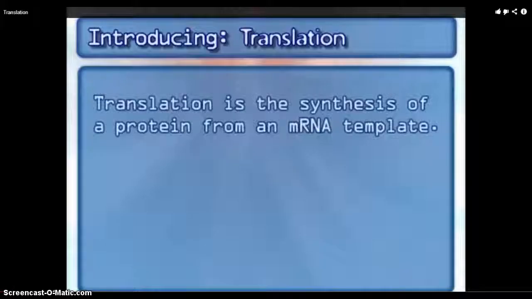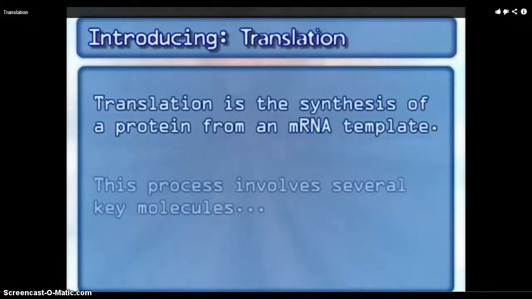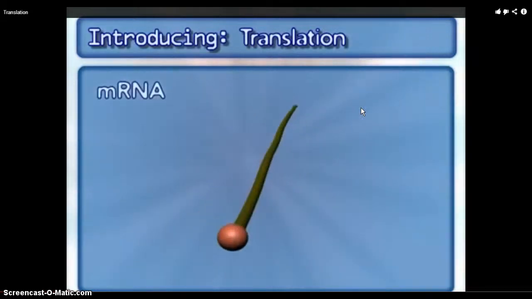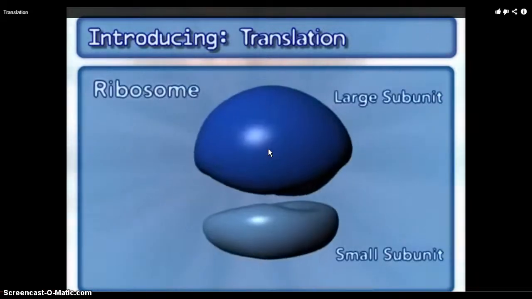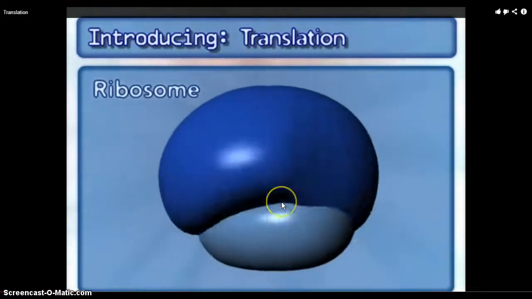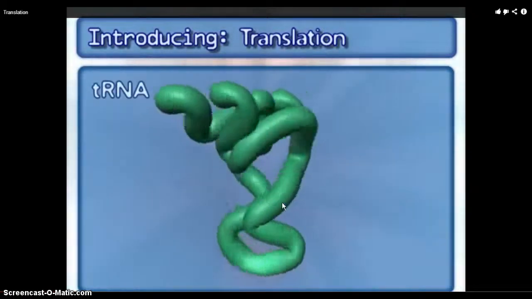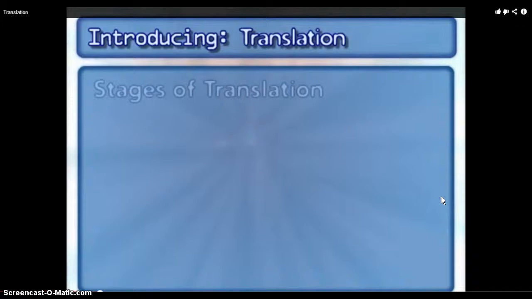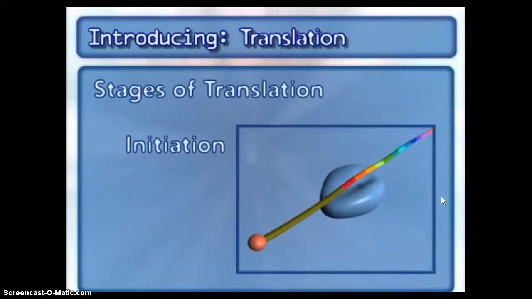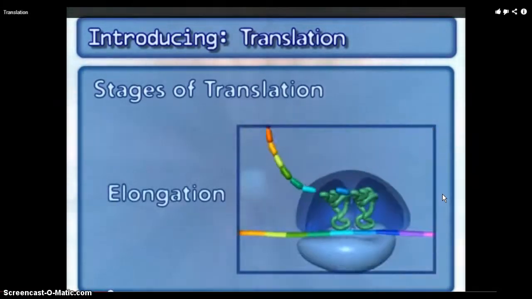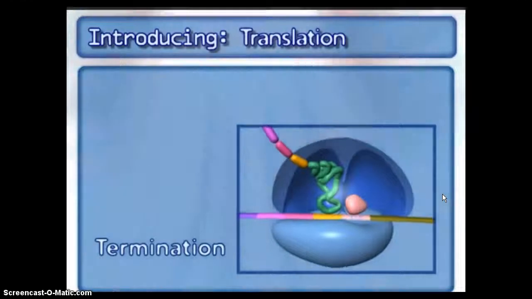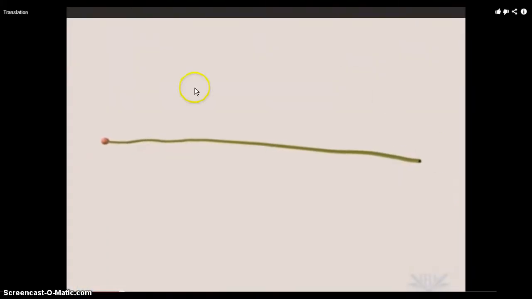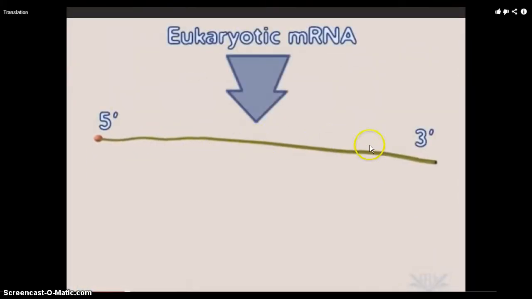Okay, we're going to watch a little illustration of protein synthesis. Well, the translation part of protein synthesis. Translation. Translation is the synthesis, the making of a protein. It involves mRNA, the ribosome, and tRNA, and the release factor. Now, you're not going to be assessed on the release factor, okay? Initiation, elongation, and termination, don't worry about those either. So, here we have an mRNA molecule.